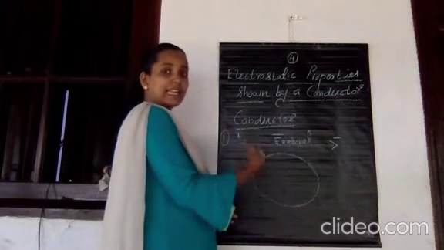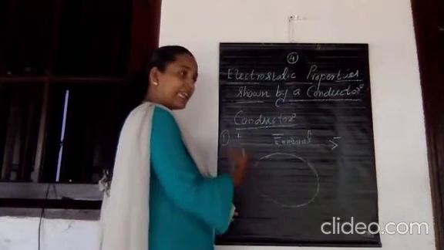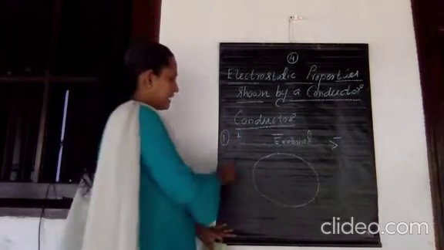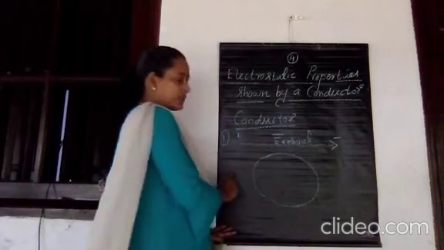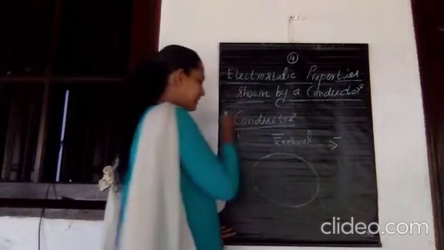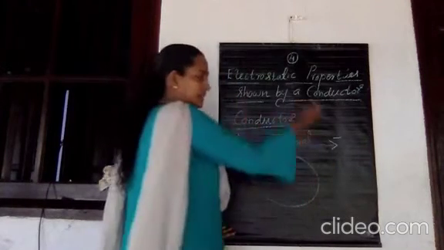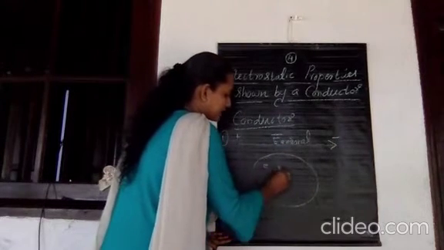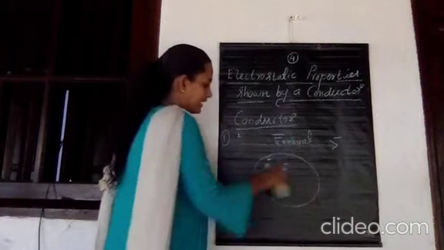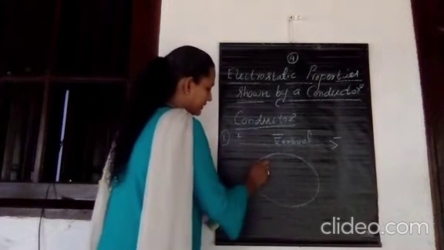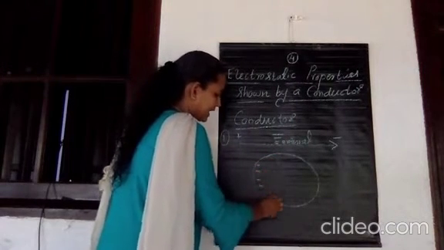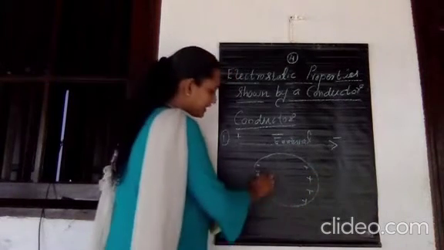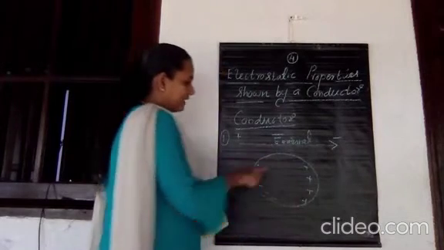That means those free electrons will get drifted in a direction opposite to the direction of the applied electric field. Why? Because this is the direction of the applied electric field, acting along this direction, so this region is positive and this region is negative. Therefore, the free electrons in this metallic conductor will drift towards the positive part. Therefore, here there is a negative charge accumulation, and here there is a positive charge accumulation. So here it is negative and here it is positive, and again there is the presence of what?